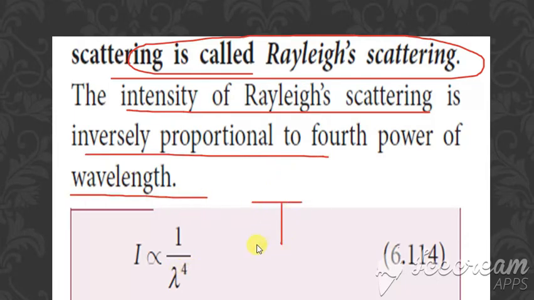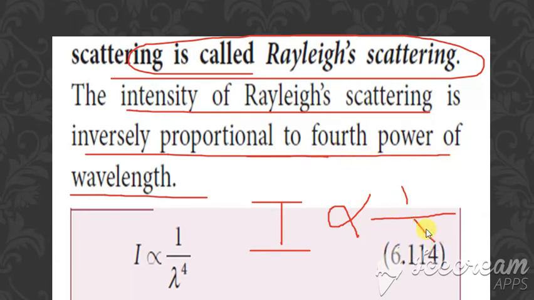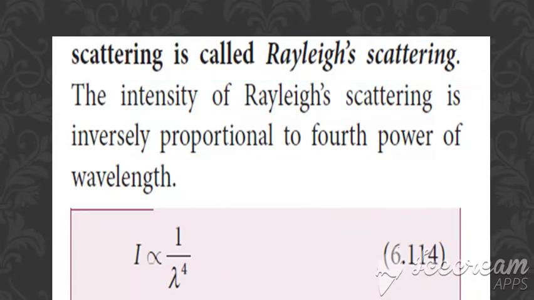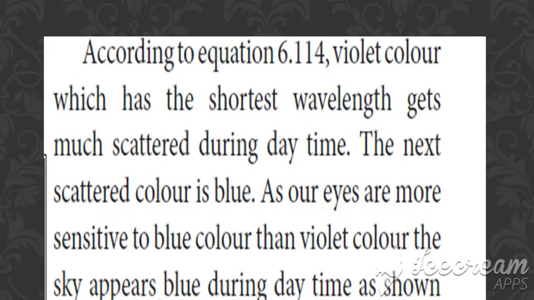According to Rayleigh scattering, the intensity of the scattering is inversely proportional to the fourth power of the wavelength. Intensity is denoted by I, so I is proportional to 1 by lambda to the power 4. So this is Rayleigh scattering, which occurs when the size of the particle is very much less than the wavelength of the light.